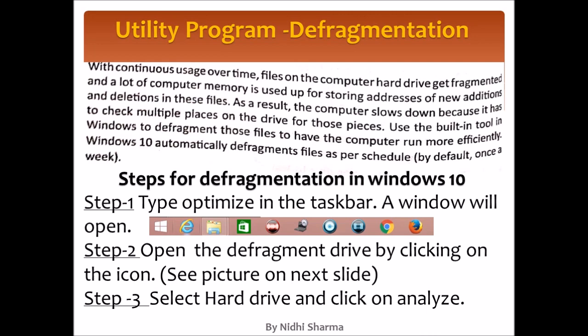Here is the process of how we can defragment in Windows 10. Step 1 is, you have to go to the taskbar and type optimize. That will be clear in the next slide. After that, you have to click on the icon, then go to the hard drive and click on analyze. See in the next thing. Here you can check the things.